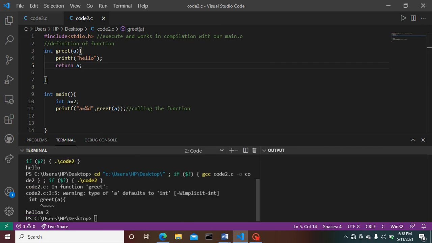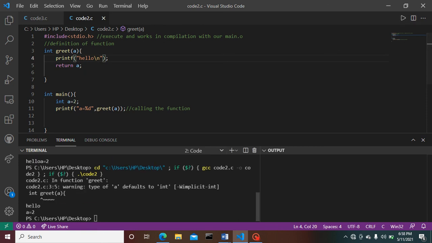See here, it is providing the respective output, while we have a printf statement in the defining function printing hello, and for our calling function we have provided here printf greet a, so that a equals to 2 has been provided here by the compiler.